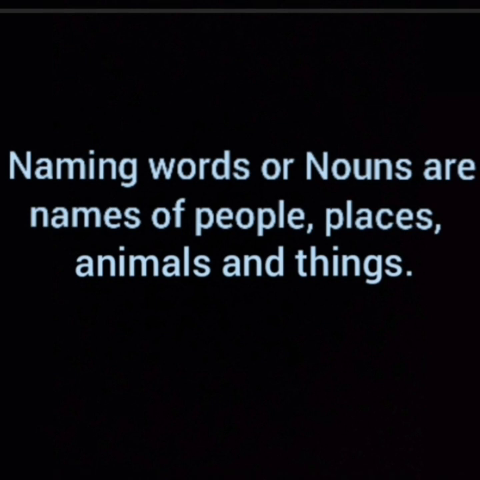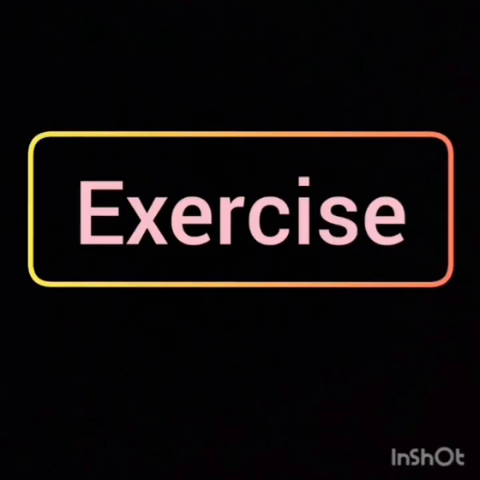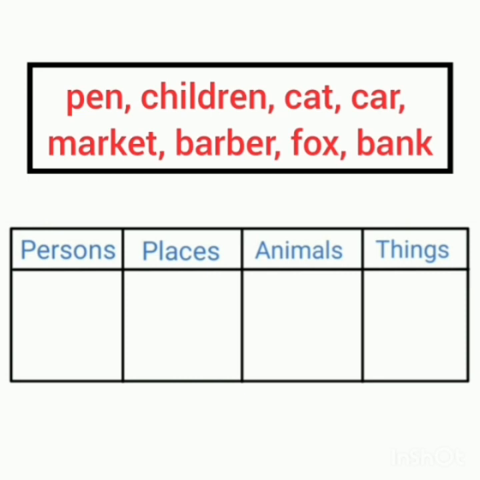Kids, now let's do the exercise. Read the words given in the box. Write them in the correct columns of persons, places, animals and things. Kids, in the box we have pen, children, cat, car, market, barber, fox and last is bank.